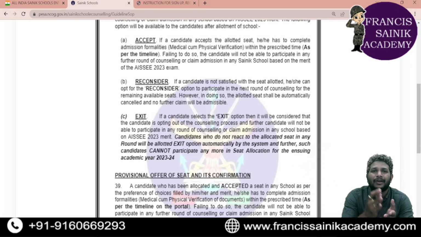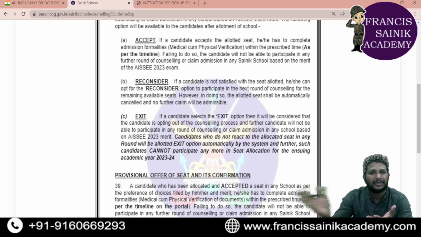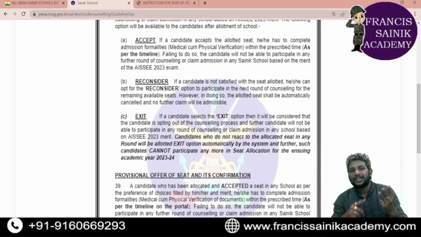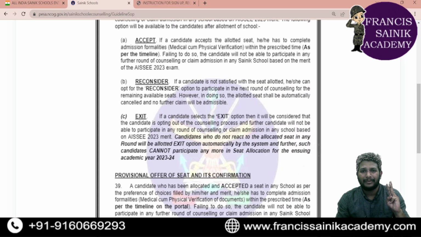It simply means you're not interested in joining any of the schools. Accept the admission, reconsider the admission, or if you click on exit, you don't want to participate in any further counseling. Or else, if you don't react to any of the three options, accept, reconsider, exit, and you haven't checked your emails or mobile for any message related to the All India Sainik School entrance examination, by default it will be considered as exit. Exit means you can't participate in further counseling.